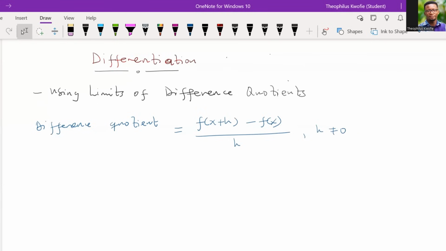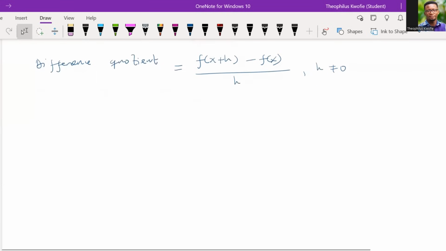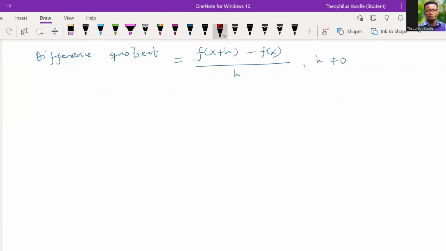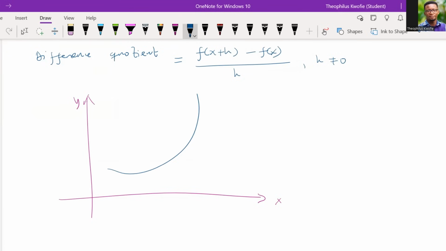So I want to draw your mindset to something. Suppose I give you a graph, so let's look at this graph. Let's call this X. Let me call this Y. I have a curve as this. The problems we are confronted with in life are as if they are a curve as this. So this is the curve that I'm talking about, which I said is nonlinear. This is a problem we want to solve.